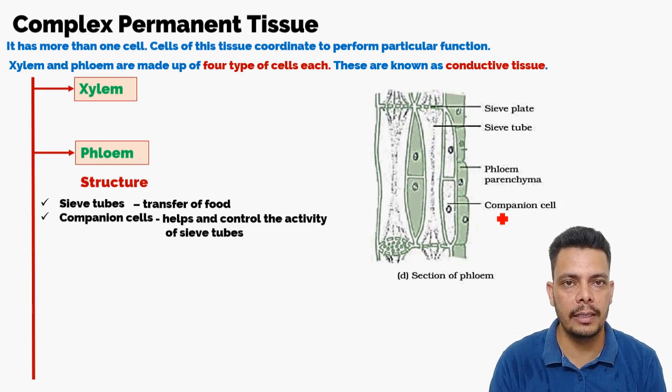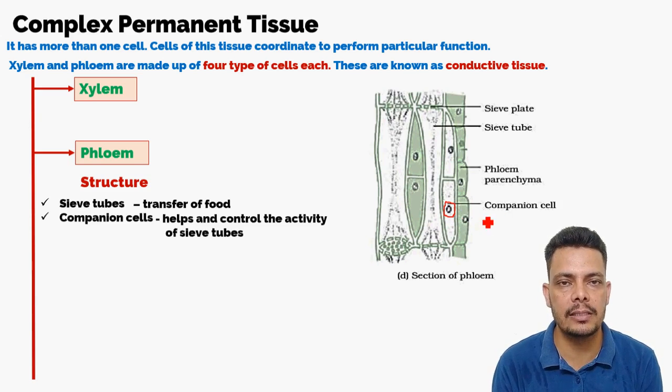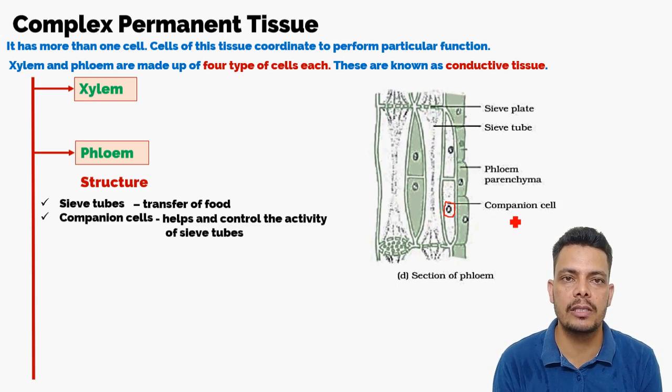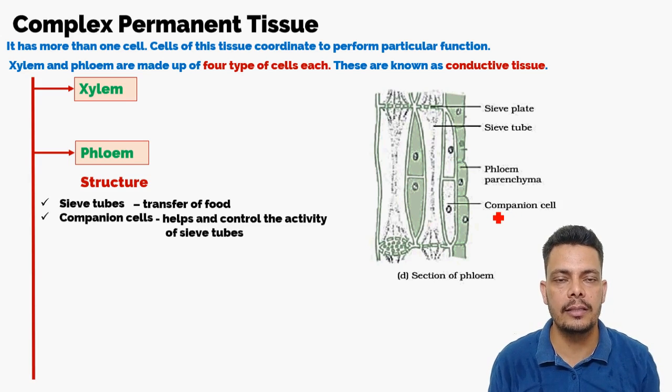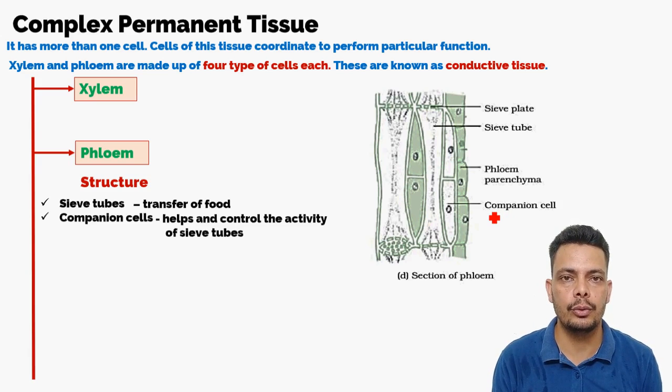It can go up the plant, and it can go down to the leaves. This activity is controlled by companion cells, because the sieve tube doesn't have a nucleus and the nucleus is only present in the companion cell. So companion cells are controllers, just as you also have a companion who supports you and helps you in your activity.